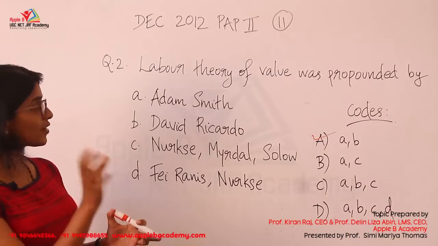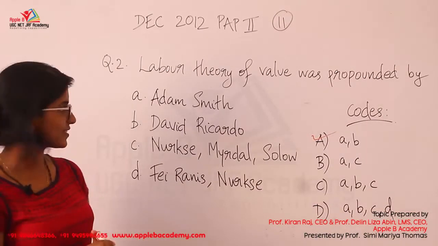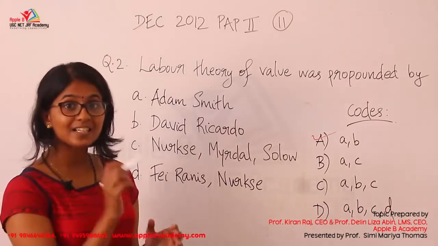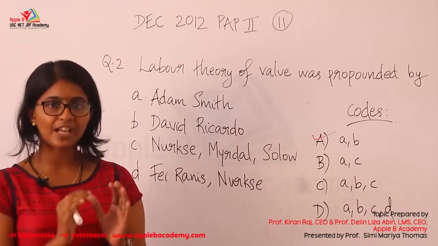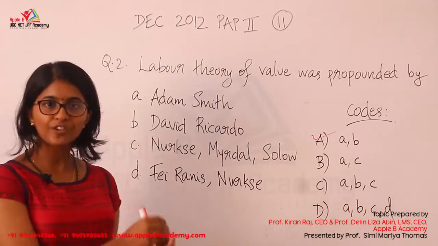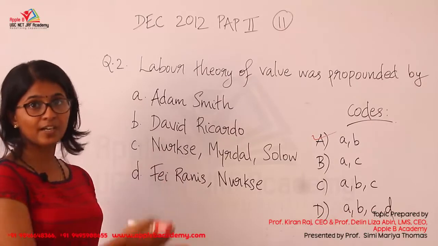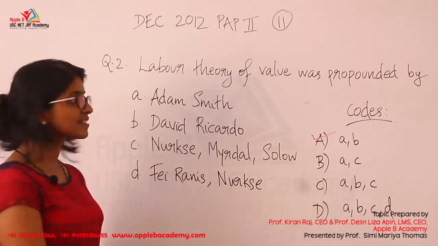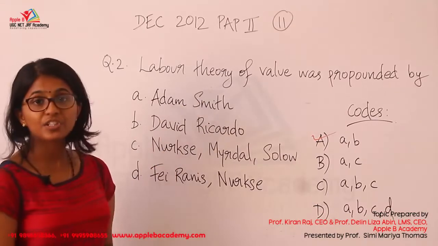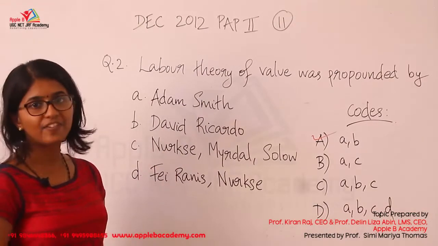That concept is used by Adam Smith and Ricardo. Originally the theory was developed by Karl Marx, and it was borrowed from Karl Marx by Adam Smith and Ricardo. So sometimes we may have the option of Karl Marx also in the question. In that case, Karl Marx is also associated with the labor theory of value. The main advocates are Karl Marx, Adam Smith and David Ricardo.